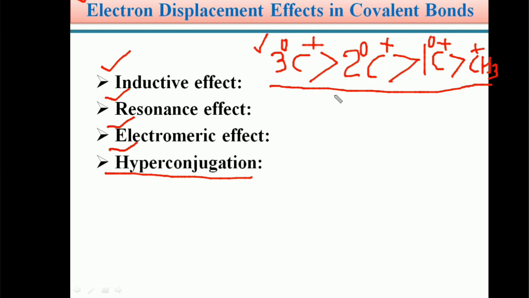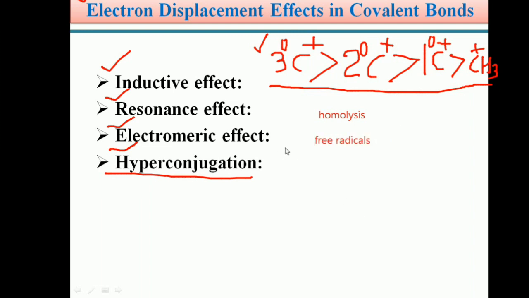Similarly, students, in case of homolysis, or homolytic cleavage or homolytic fission, which we know very well, free radicals are the reaction intermediates. During homolysis, radicals are formed as reaction intermediates.